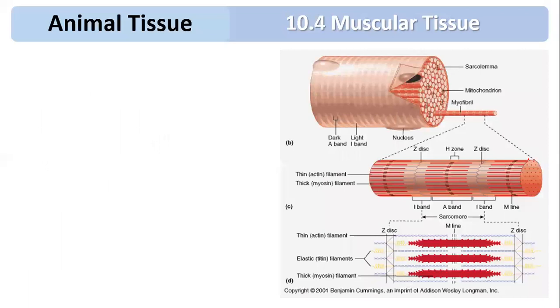So you can see this is a single muscle fiber. That single muscle fiber is also called skeletal muscle because it is attached to the skeleton or bone. It can perform the action as per your will, so it is also called voluntary muscle. Then it shows alternate dark and light bands. You can see in the diagram, there is a dark band, there is a light band. So therefore it is also called striated muscle fiber.